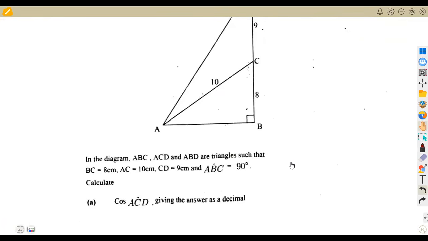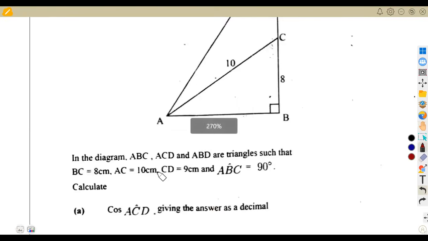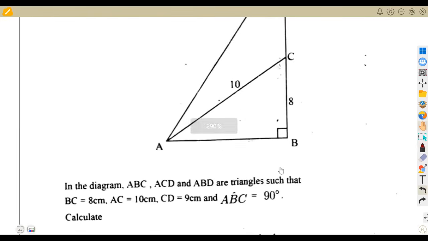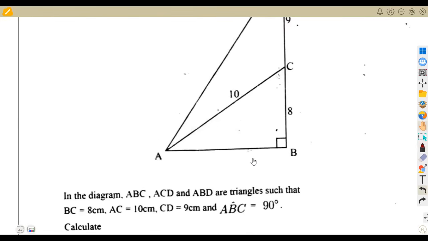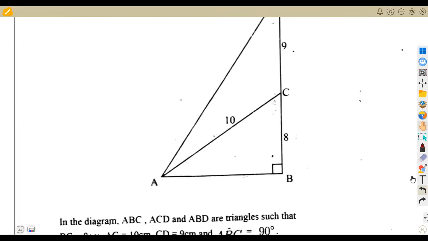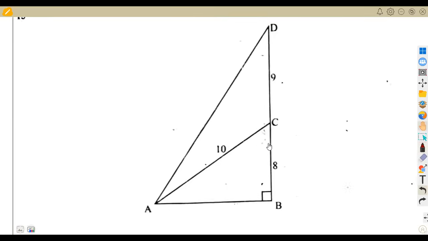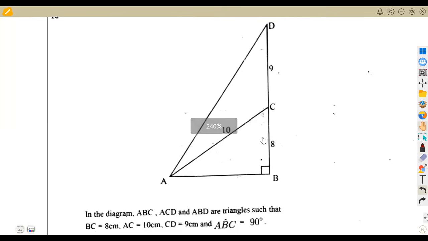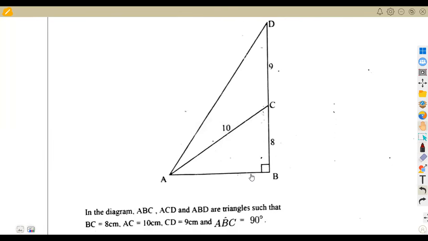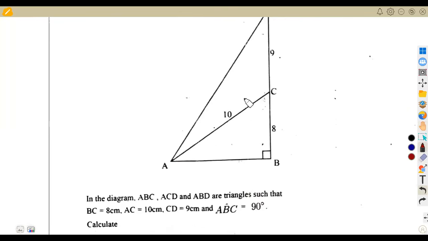If you check the trigonometry video that I worked on the obtuse angle concept, this was the application. We are given in the diagram that ABC, ACD, ABD are triangles such that we've got BC. They took this question from November 2004, paper 1, or November 2003. Check those two question papers. So they were given these triangles.